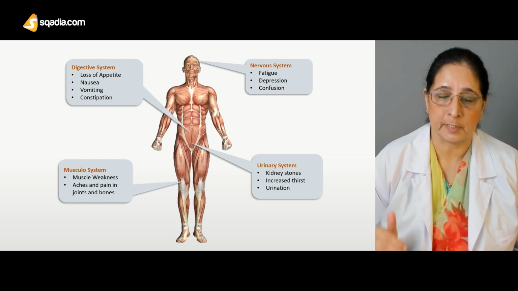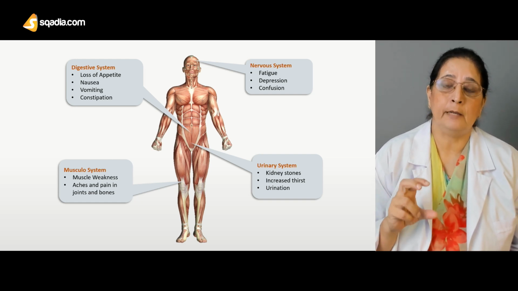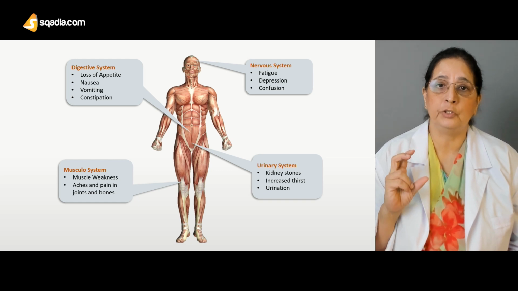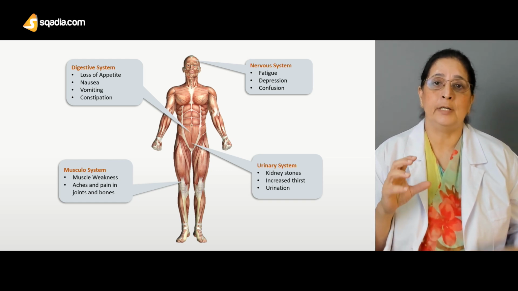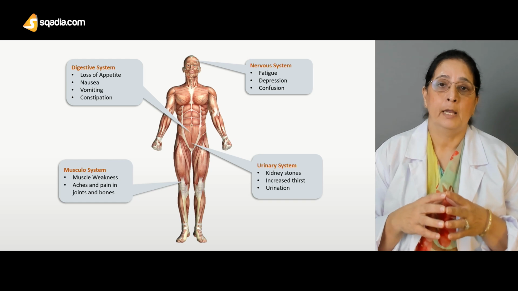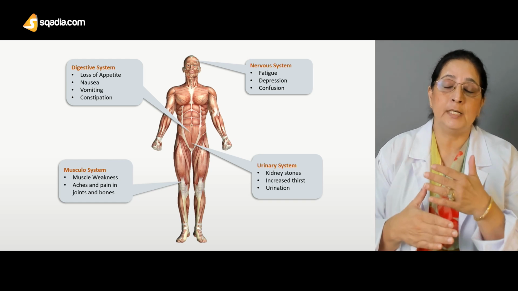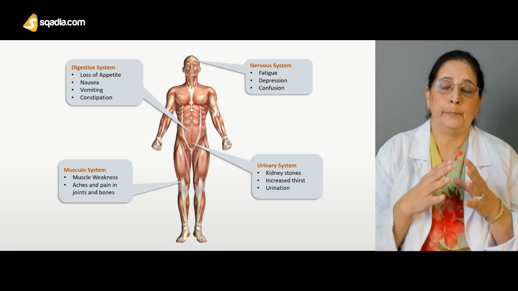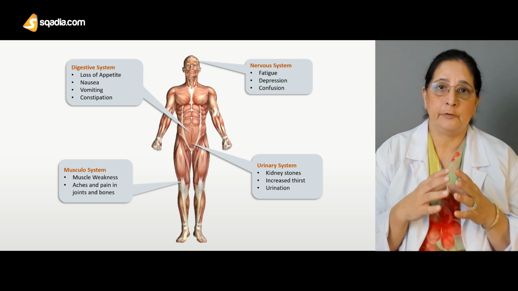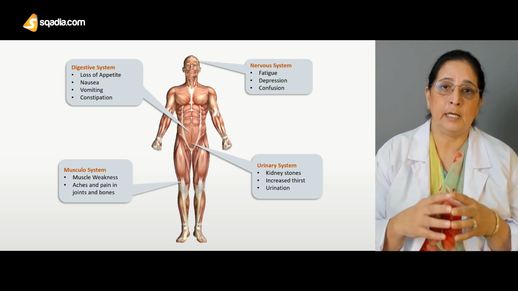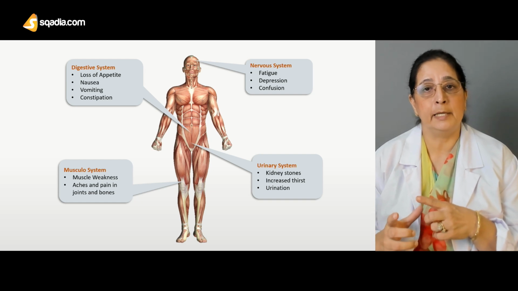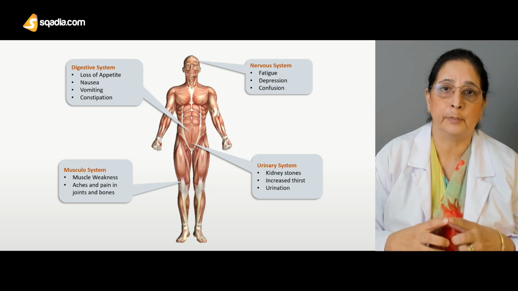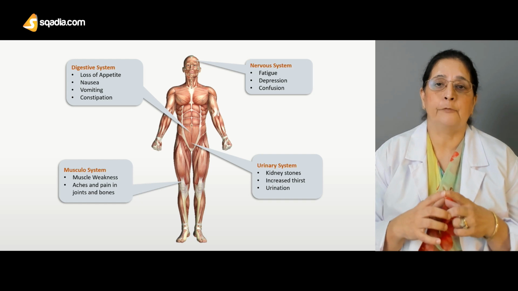of phosphorus. And this increased level of calcium, make sure you keep in mind that this increase in the level of calcium is because of increased reabsorption from the kidneys and decreased excretion from the kidneys, and the other mechanism is by increased reabsorption of calcium from the bones.